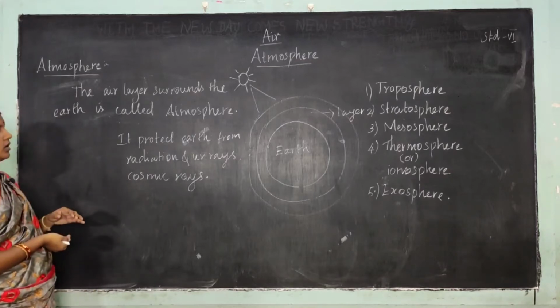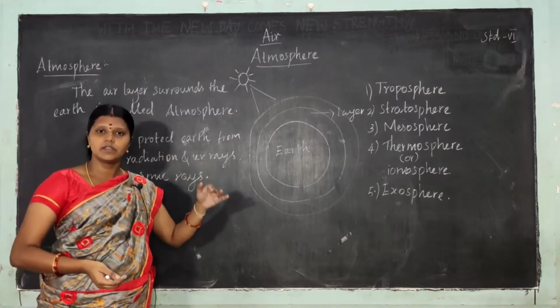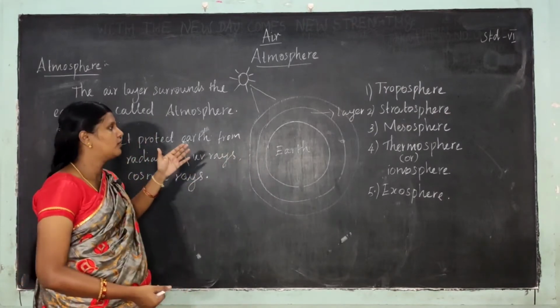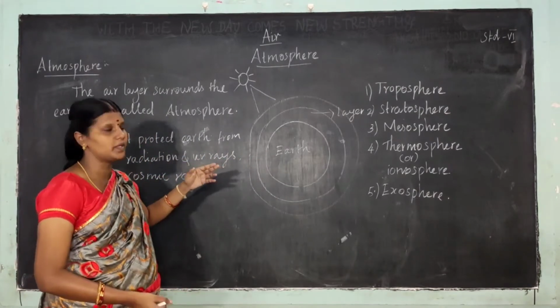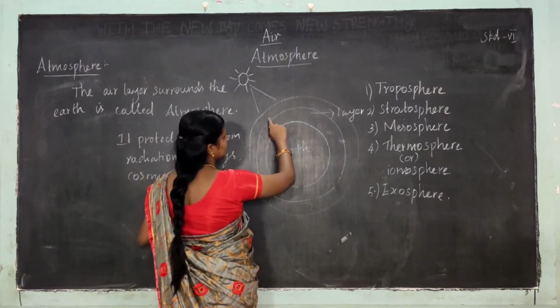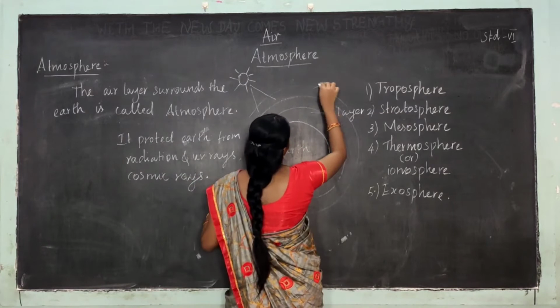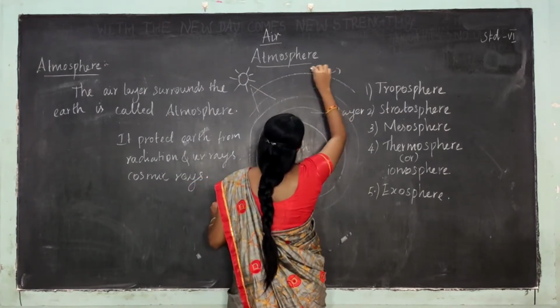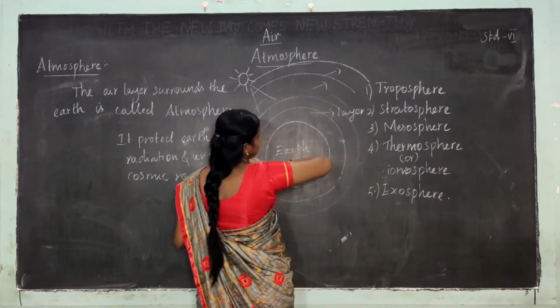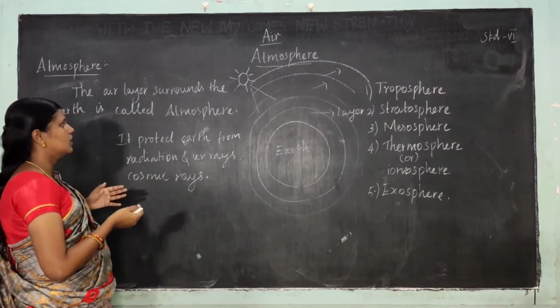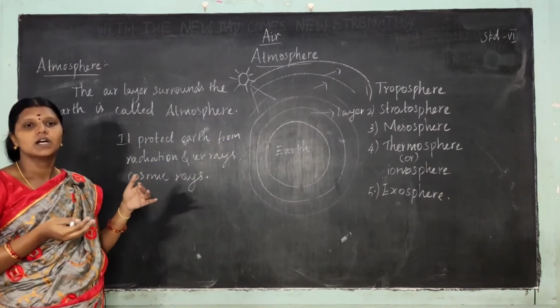There are various layers around the earth. It is divided into five layers: first troposphere, stratosphere, mesosphere, thermosphere, and last fifth layer is exosphere. What is the importance of the atmosphere?